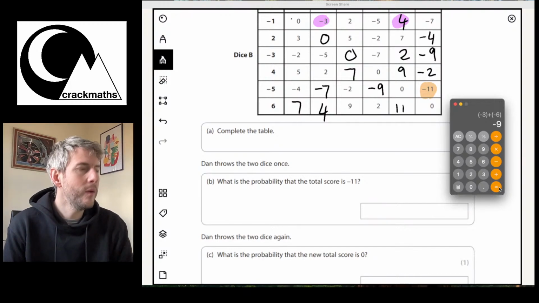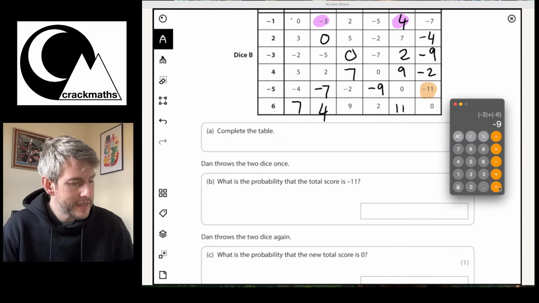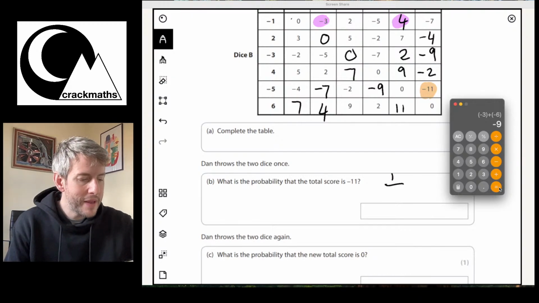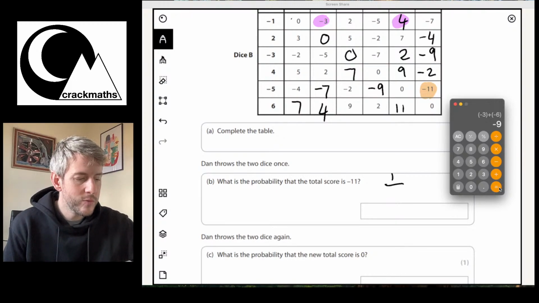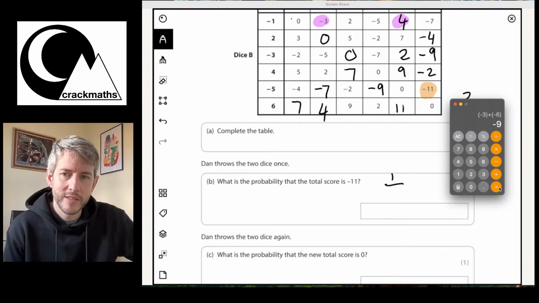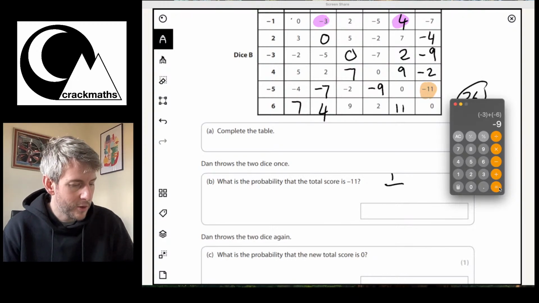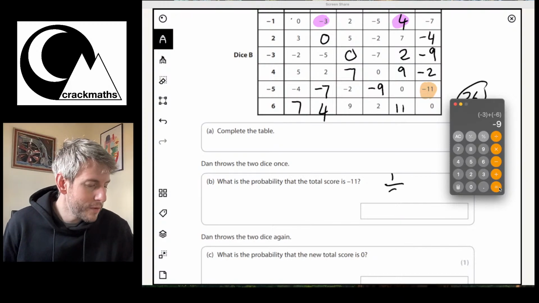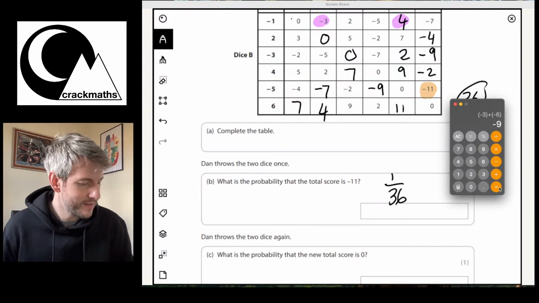So what we can do now is we can write our probability. So it's going to be 1 out of however many options there were. So we had 1, 2, 3, 4, 5, 6 options on each row, and there's 6 rows of 6. So there's going to be 36 squares there. So we've got 36 options. So the probability that the score is negative 11 is 1 out of 36.